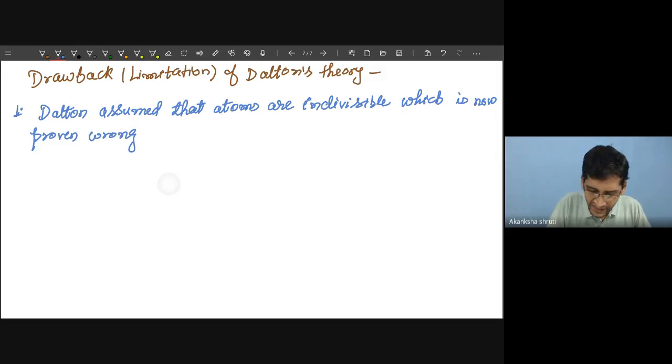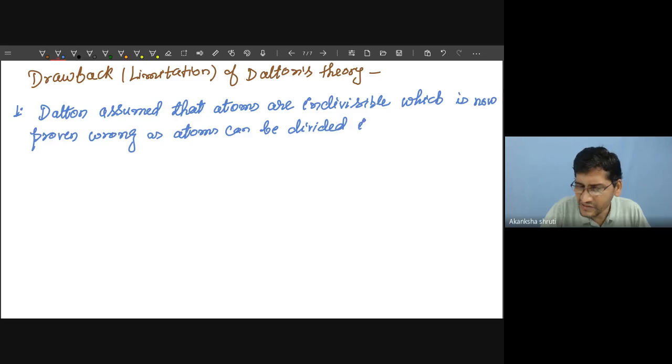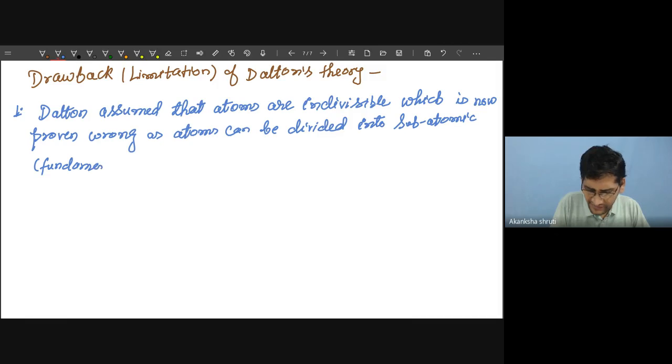Why? As atoms can be divided into subatomic or fundamental particles. Write subatomic, in the bracket fundamental particles, like what they are.